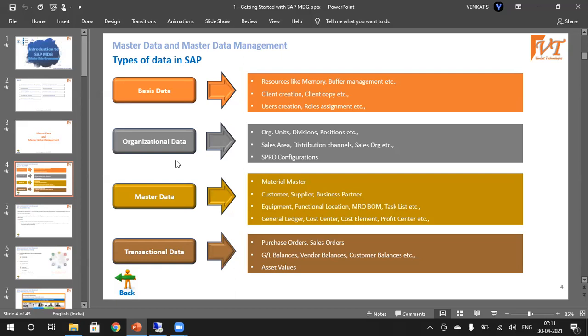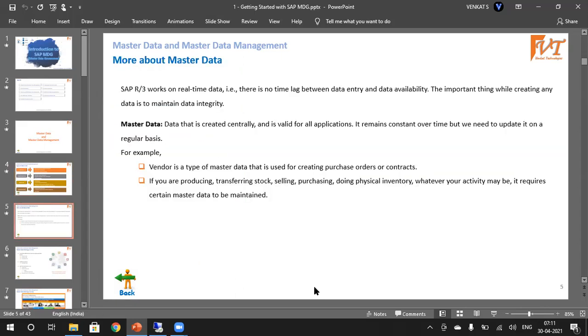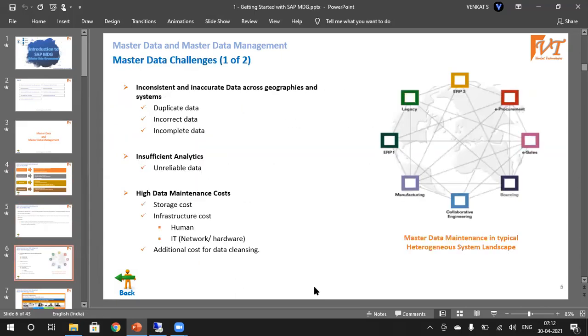That is also considered organizational data. And the master data we saw just now, as well as transactional data. We have various types of master data in SAP as well as various types of transactional data in SAP.